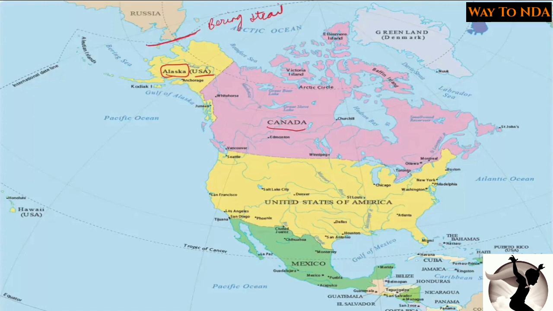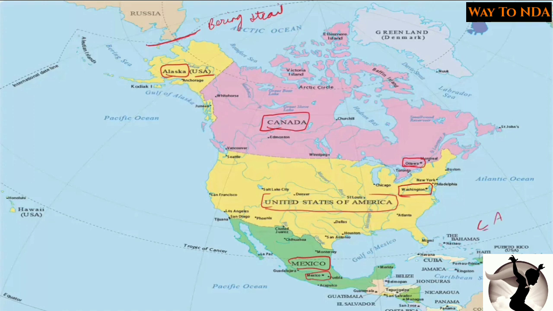Then here you have Canada, and the capital of Canada is Ottawa. This is the United States of America, the USA, and the capital of the USA is Washington DC. And in the south, this is Mexico, and the capital of Mexico is Mexico City. And then these are the Central American countries.